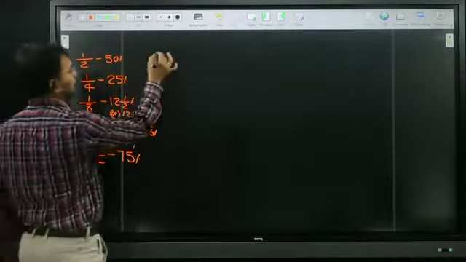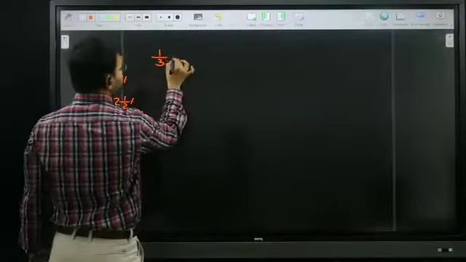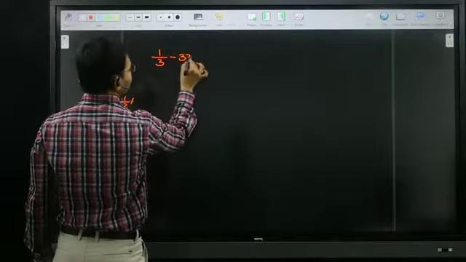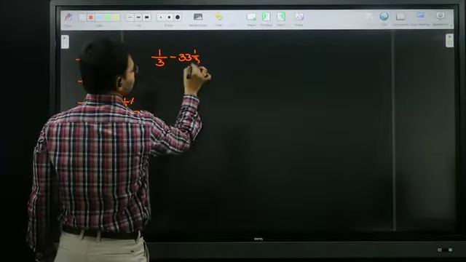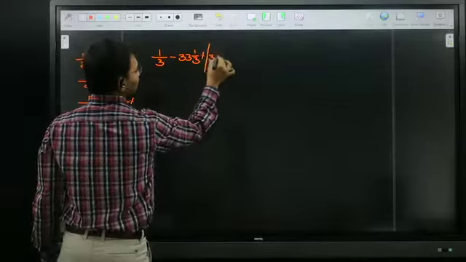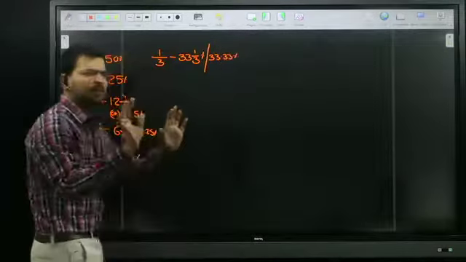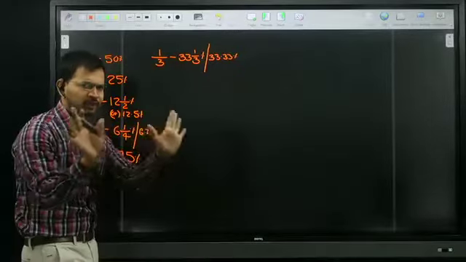If I go for 1 by 3, it is 33 1 by 3 percentage, or I can write it as 33.33 percentage. If you have any doubt, just multiply it with 100, then we can get that percentage.